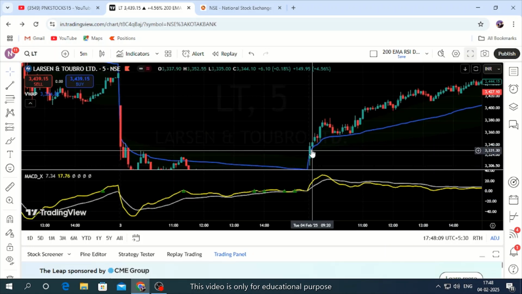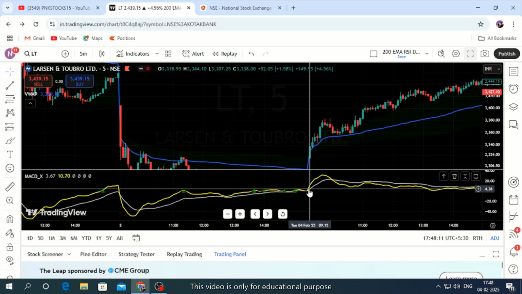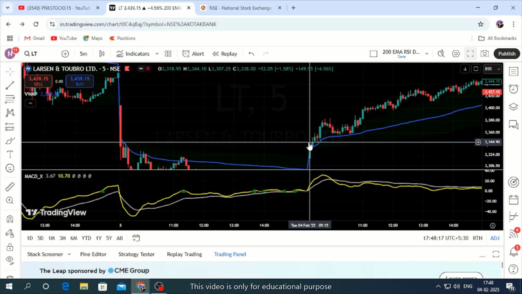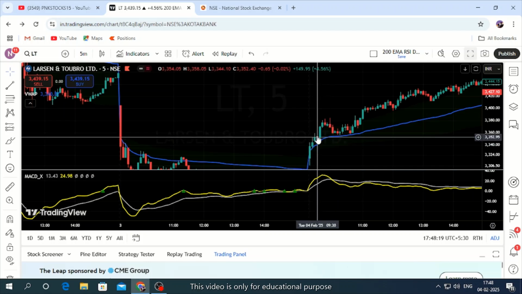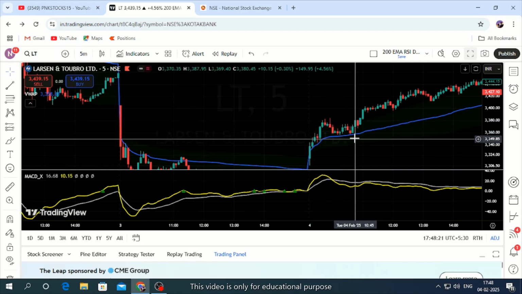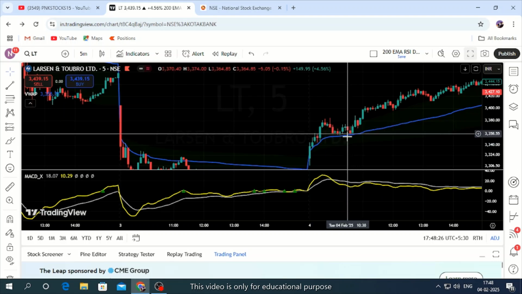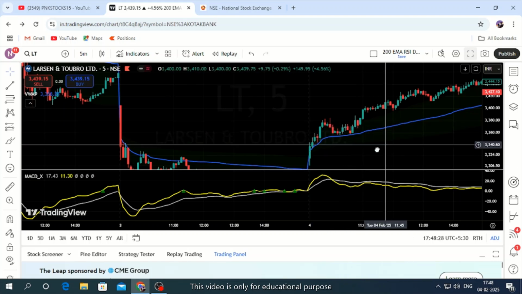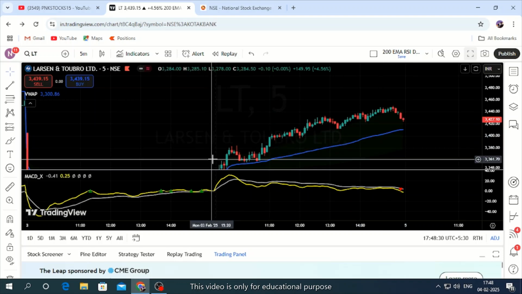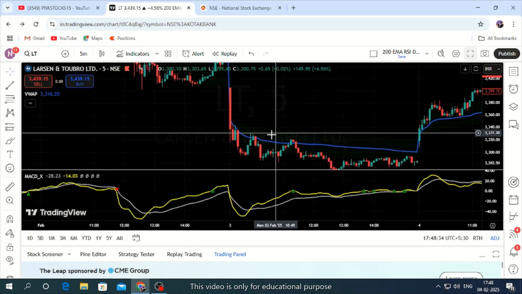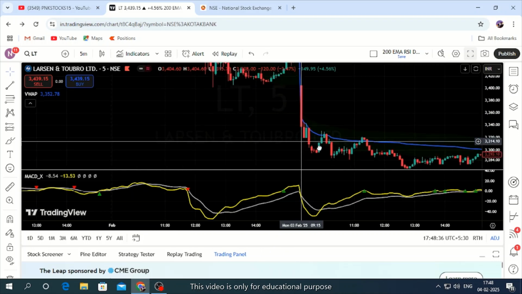On the first candle itself, we got a crossover. On top of it we need to buy, and even on top of it you are very near to the VWAP line. If you buy, then you can make a good profit. If you miss the trade, still you can find some kind of a candlestick pattern here. From there price moved one way. As today is heavy bullishness, we should not consider that trade as an example.